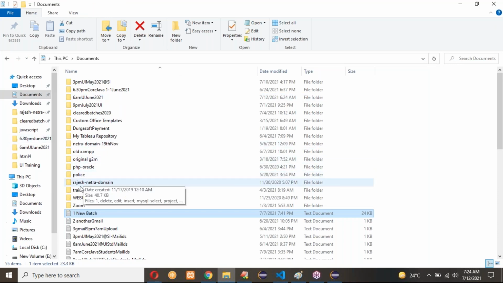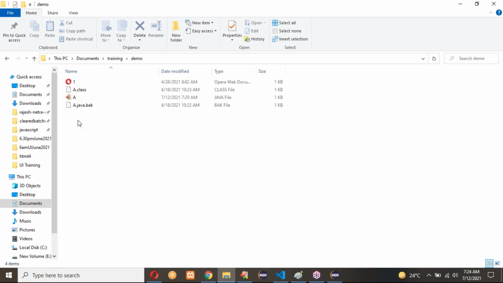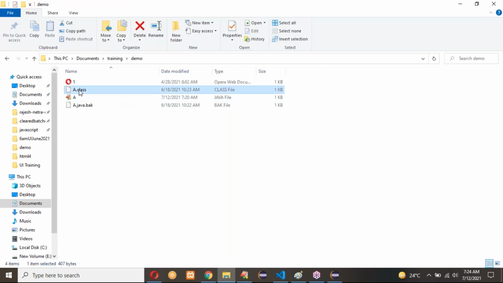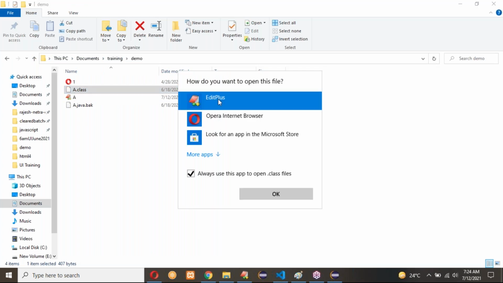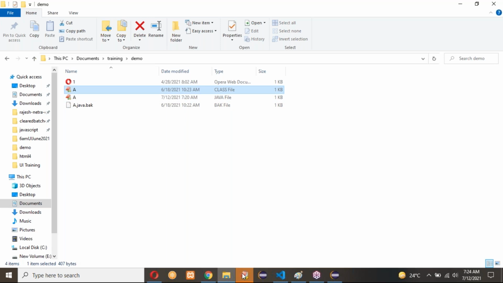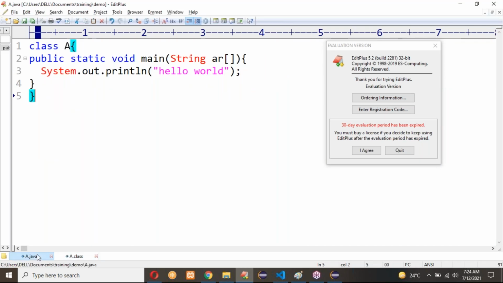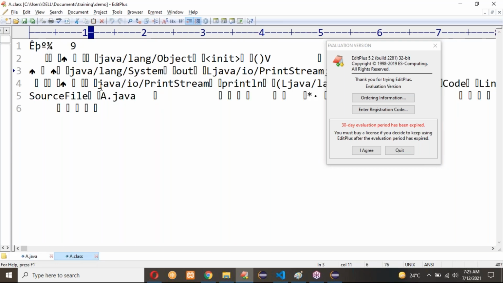So if you see here, training demo, here the a.java application will generate the a.class file. See here, you can see a.java application and a.class file. In Edit Plus, you can see after compilation of the program, the a.class file looks like this. The a.java application will look like this. The a.class file will look like this. Can you read this code? Can you understand from this what will be the output of this program?